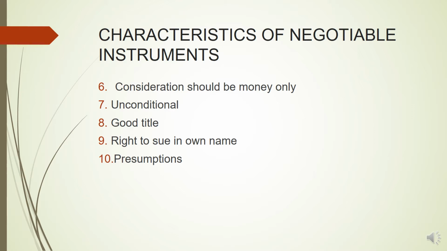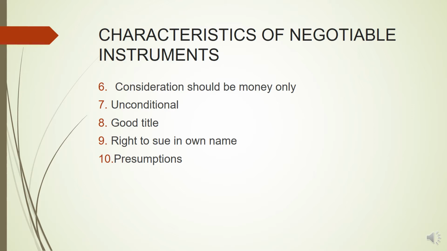Next is the right to sue in own name. In case of the dishonor of the negotiable instrument, that means if one person has given that instrument to another person and on the due date he failed to deliver that amount of the money mentioned in the negotiable instrument, it gets dishonored. For example, you might have heard about the dishonoring of checks, that you presented the check in the bank and the check came back dishonored because there was no money in the account of the transferor. So in that case, the owner can sue the liable parties in his own name to recover the amount which is due on the instrument.